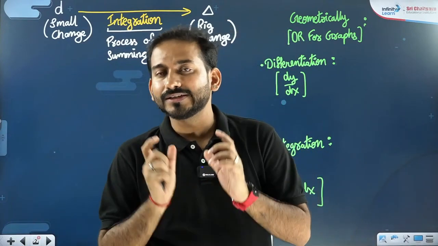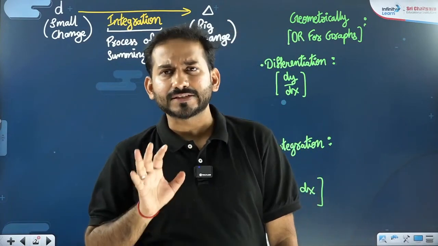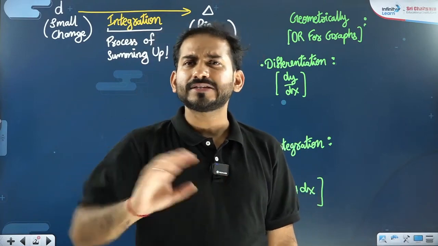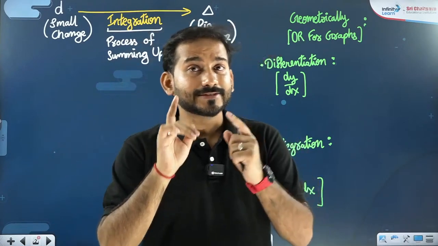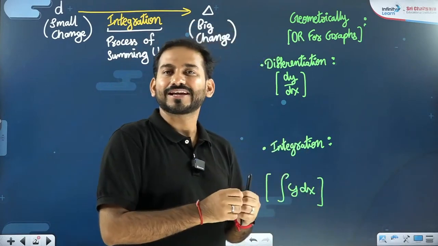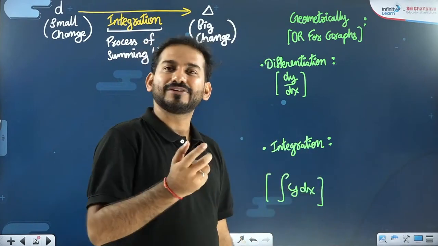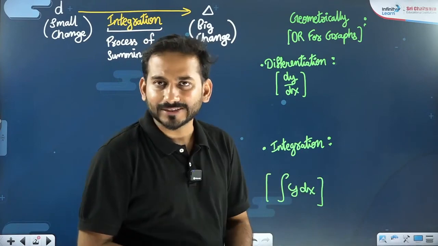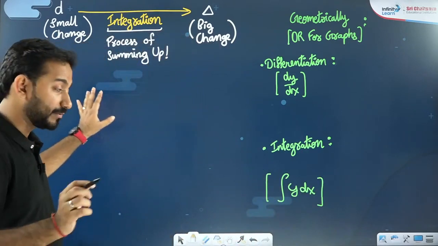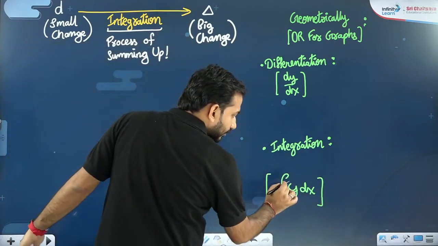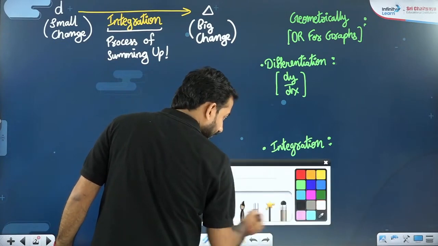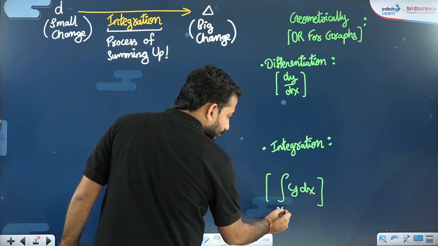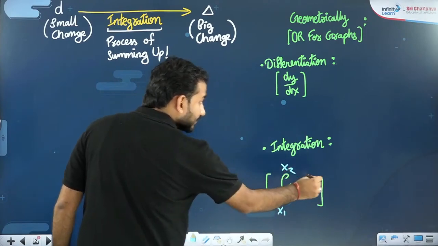What we consider is, sometimes in physics we would like to be specific regarding the change, so we talk about definite integration. Sometimes in physics we try to have flexibility, then we like to have indefinite integration. I'll tell you about them one by one. But before that, if we are talking about the integration of y dx within limits x1 to x2, then what will this give you?